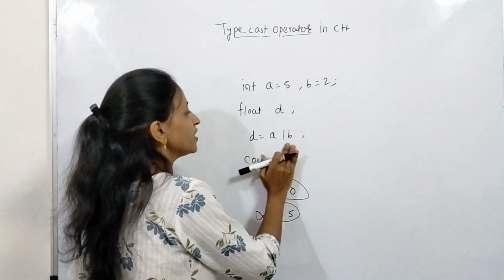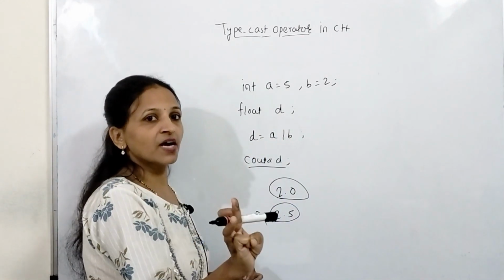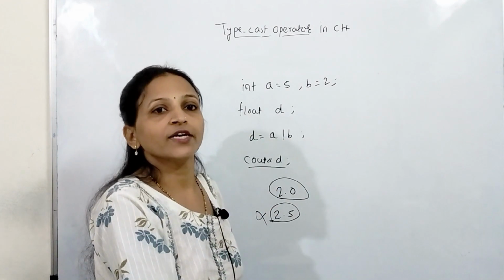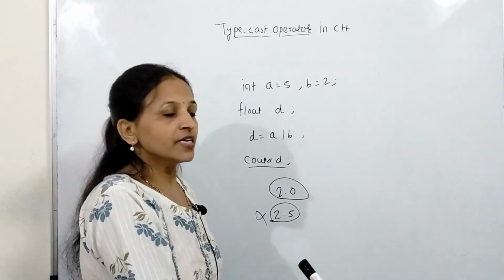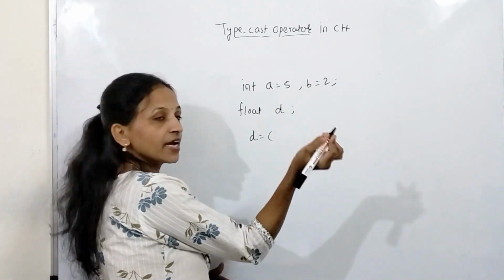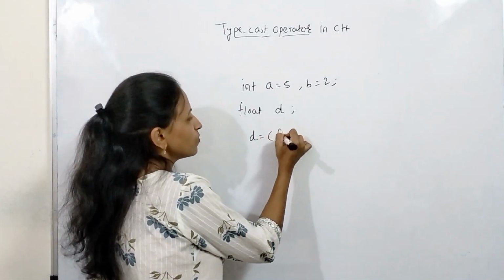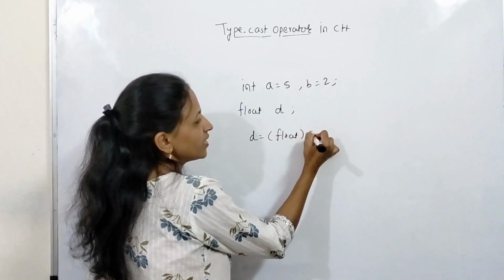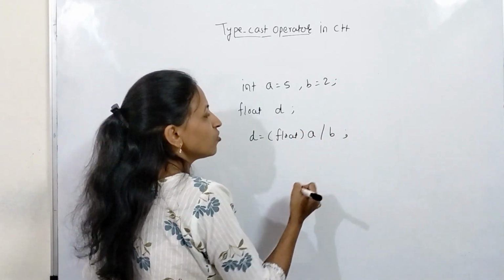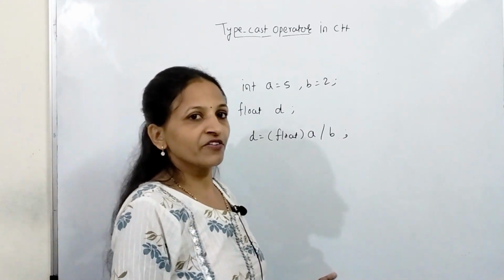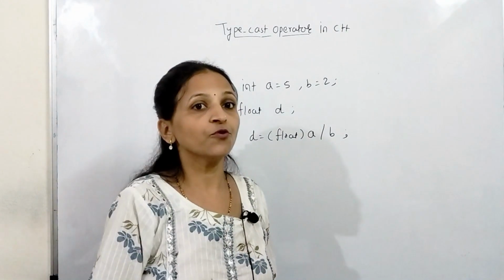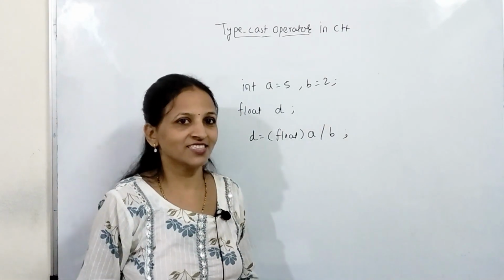See, here we just have to forcefully typecast at least one of these two to float data type. Getting? Now how to do that? Here we will convert a to float. How? In round brackets we write float and then a, and after that divided by b. Then of course you will get value 2.5, because float divided by integer gives a floating point value, not an integer value.